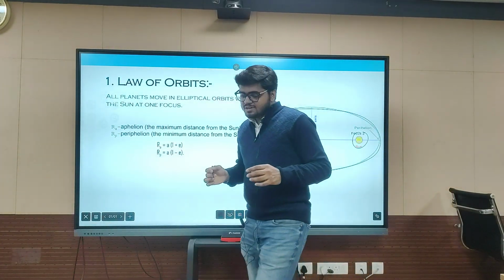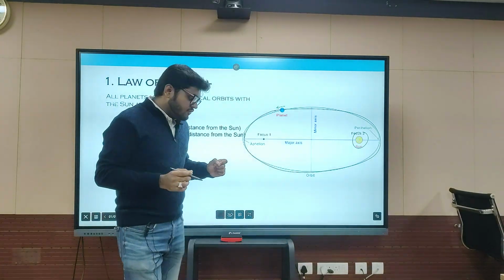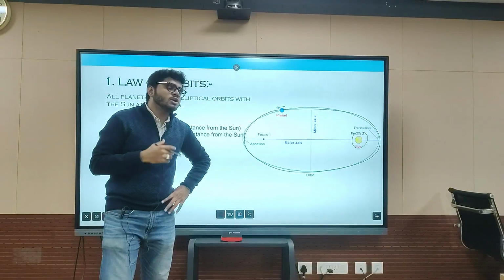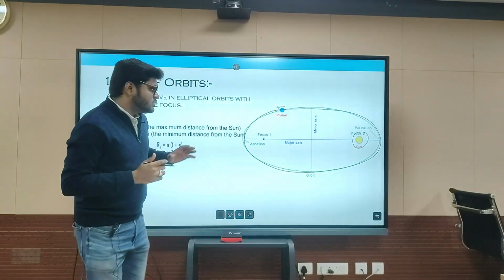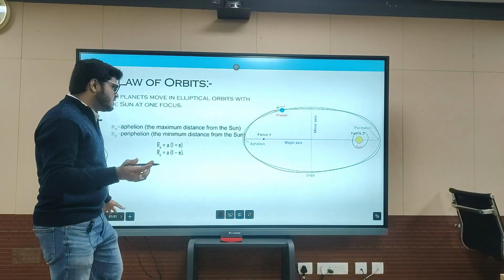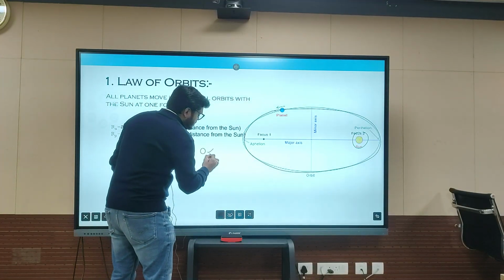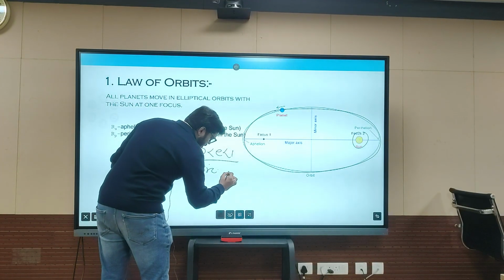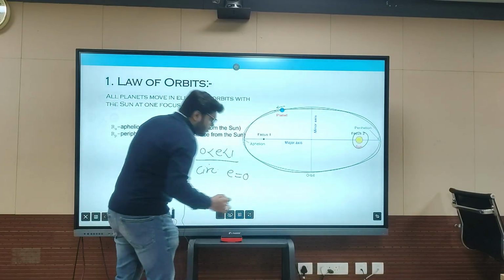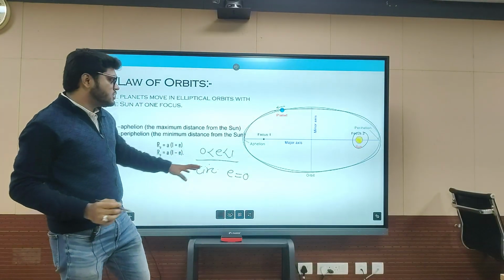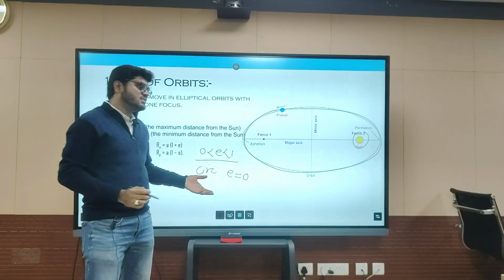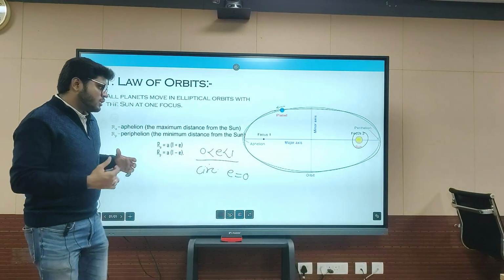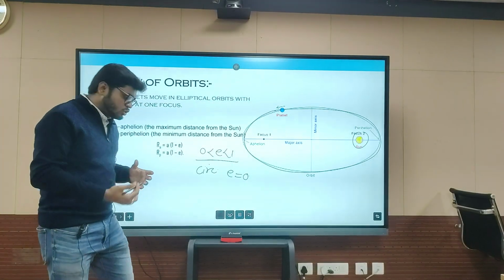So there is a very important physical quantity, eccentricity, which tells how circular your motion is. For circular motion you have eccentricity e equal to 0, and for elliptical motion eccentricity is between 0 and 1. As I told you, eccentricity tells you how circular, how elliptical, how parabolic your motion is.